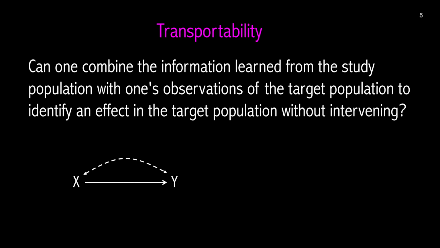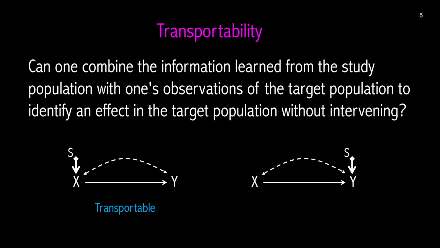First, suppose that X causes Y, and that there's an S node into X. Here the effect does transport, since it doesn't vary across the populations. Once one identifies the effect by intervening on the study population, it carries directly over to the target. Now imagine that the S node goes into Y. Here the effect is not transportable, since it can be arbitrarily different in the target, and we can't learn it without intervening. We're now ready to consider a more interesting case.